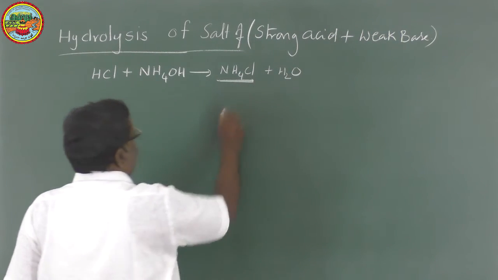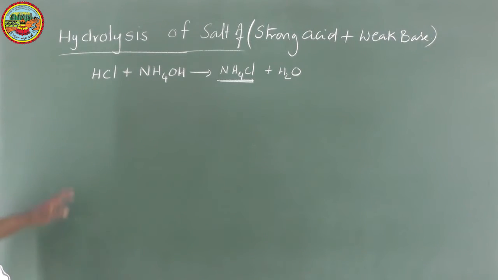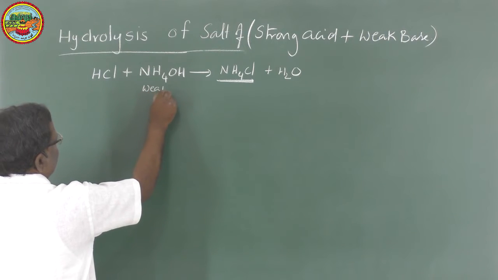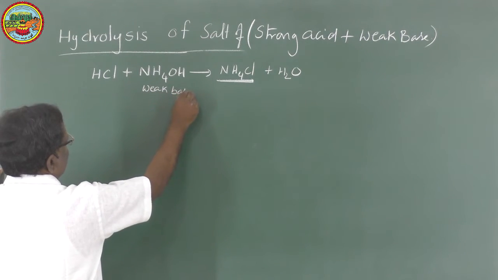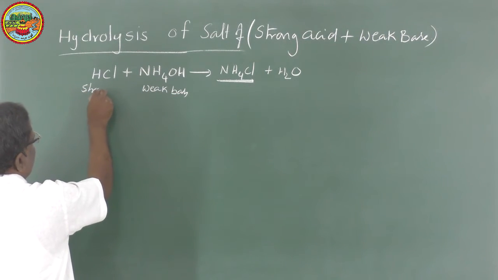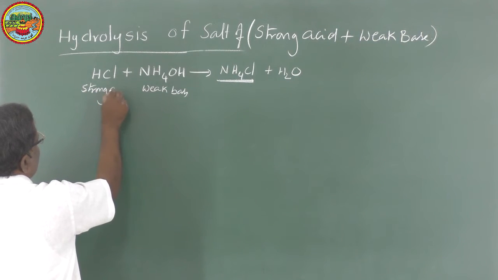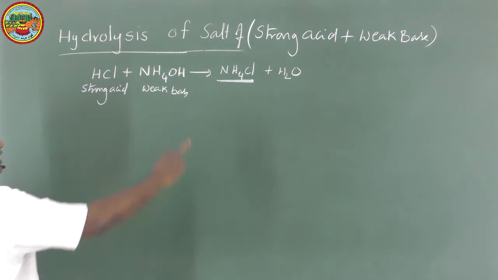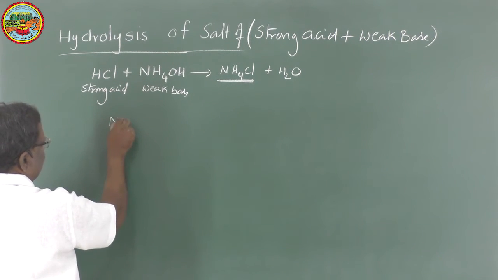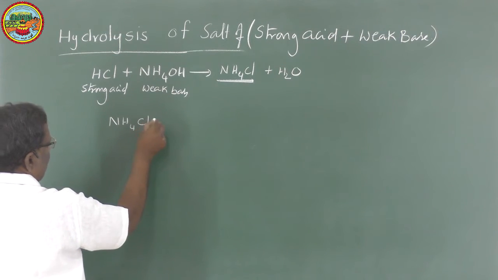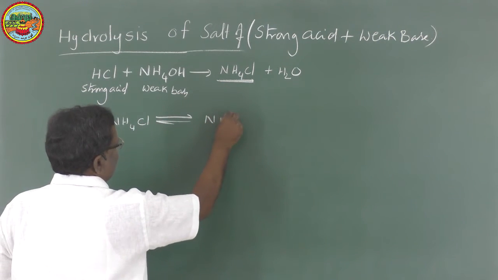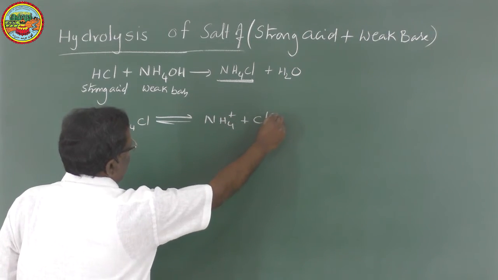So this salt is obtained when a weak base reacts with a strong acid. If such a salt dissolves in water, it ionizes to give NH4+ and Cl minus.